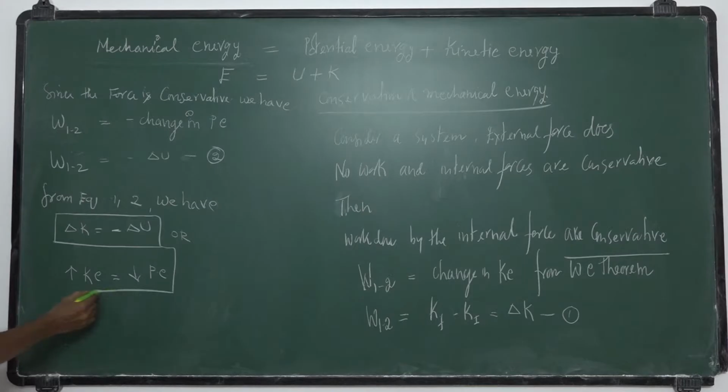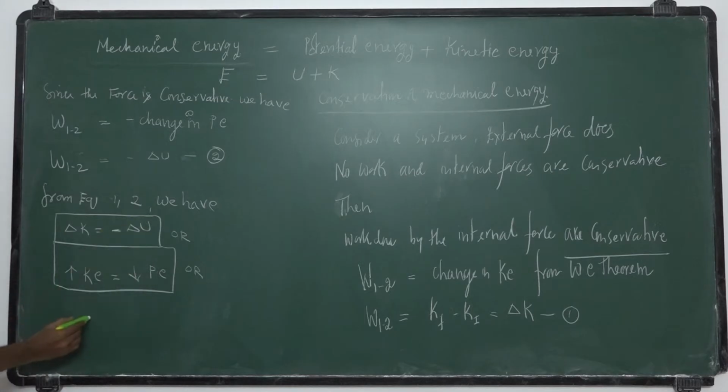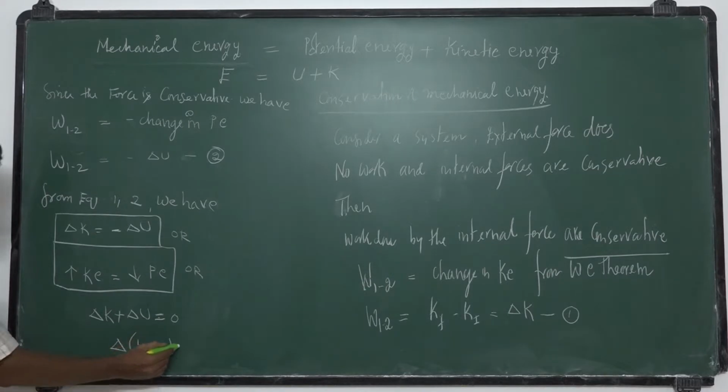We can write the same thing by bringing minus delta U to this side: delta K plus delta U is equal to 0. What does it mean? Delta means change, so change in K plus U is equal to 0.